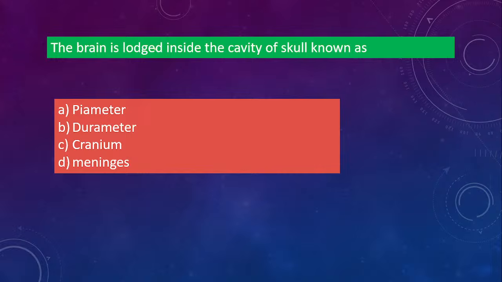The brain is lodged inside the cavity of the skull known as, is it pia mater, dura mater, cranium or meninges? The brain is inside the skull cavity, what is the inner part of the skull called? Okay, it is not D, it is C. So option C, that is cranium. The bony part is the cranium. So the brain is present inside the cranium. Yes, C.